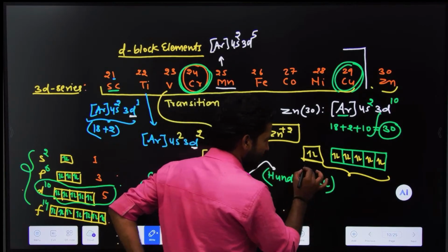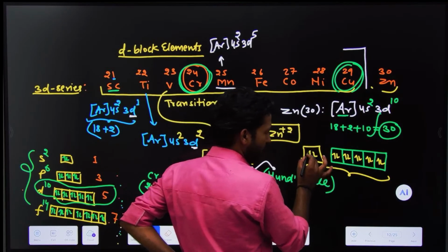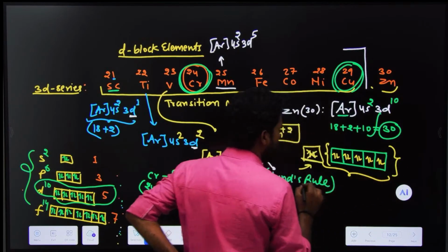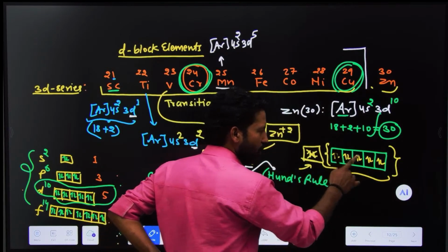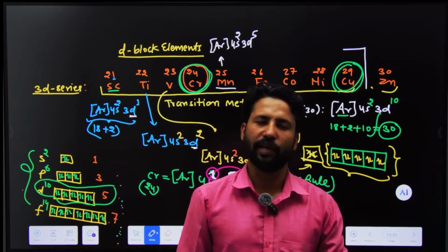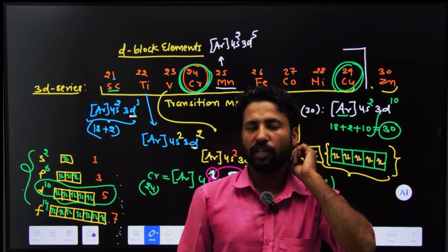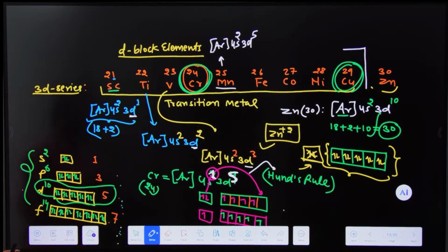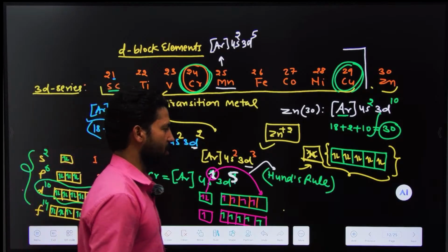If we excite this particular electron, it would be empty. Even in its ionization state, the d orbitals are fully filled. So it is not a transition metal in any way. Do you understand? So that was the big concept about d block elements, transition metals and non-transition metals.